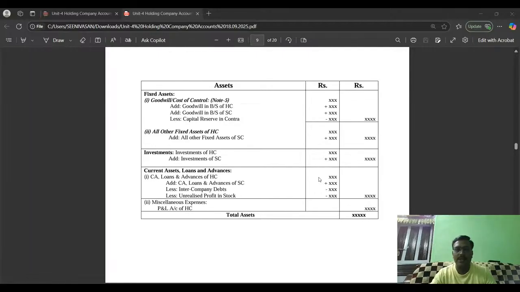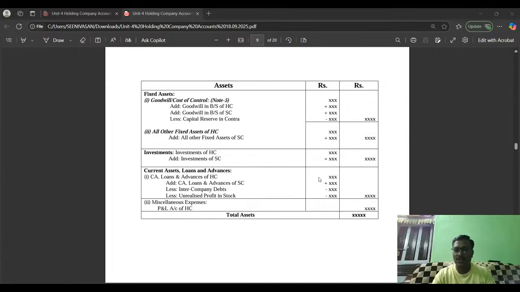Now we have to add all the items on the asset side. At the end, we can see that the liability side and asset side of the consolidated balance sheet are one and the same, and equal. This is called the consolidated balance sheet.